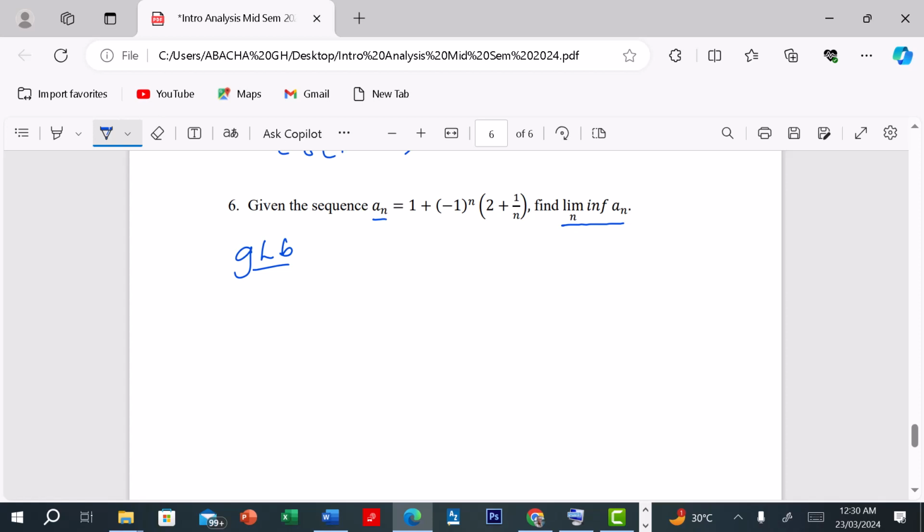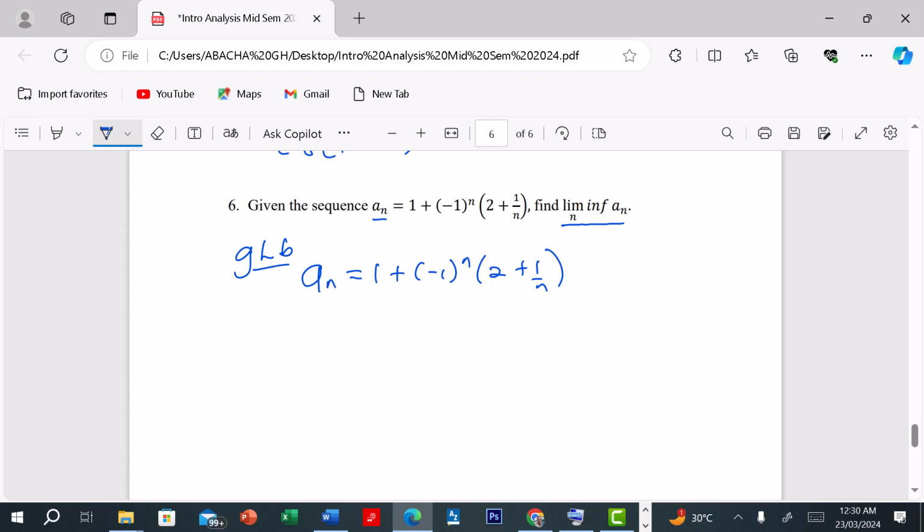Now we have a sequence A subscript n equals 1 plus negative 1 power n, brackets 2 plus 1 over n, for which we are required to find the lim inf.